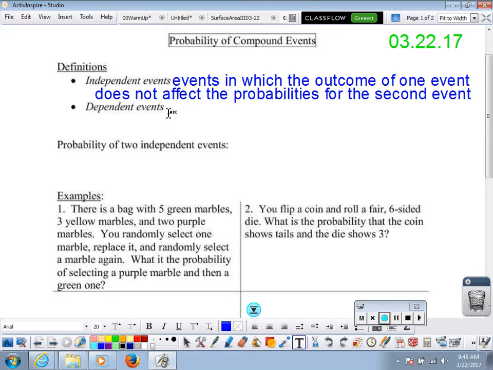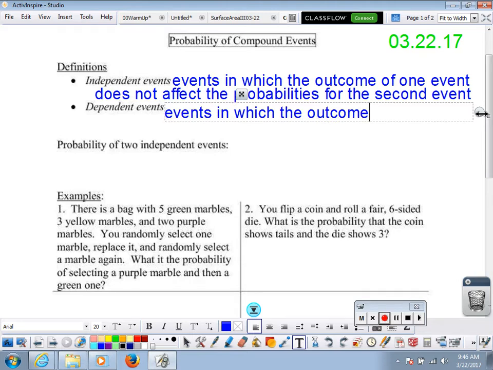Then we talk about dependent events. We'll get into these a little bit later. I just want you to have an idea of what they are. If independent events are events in which the outcome of one event does not affect the probabilities of the outcome of the second event, dependent events would be events in which the outcome of one event does affect the probabilities for the second event.